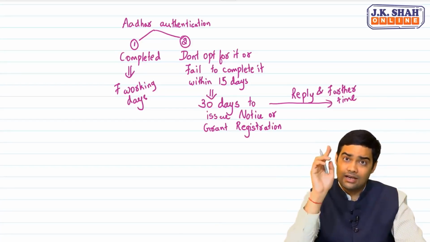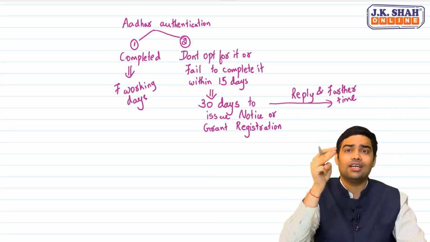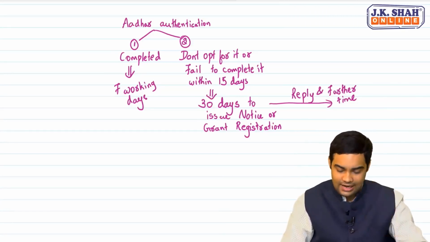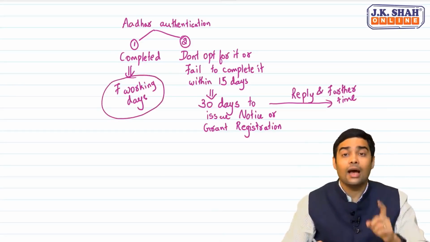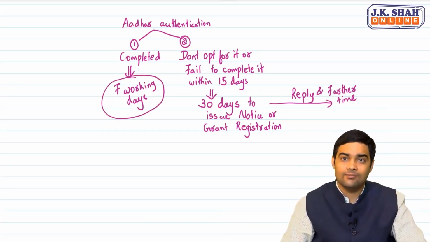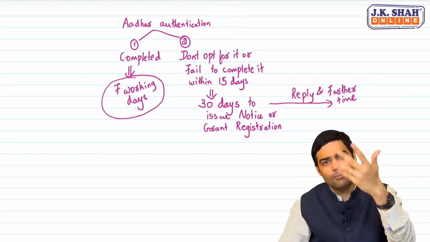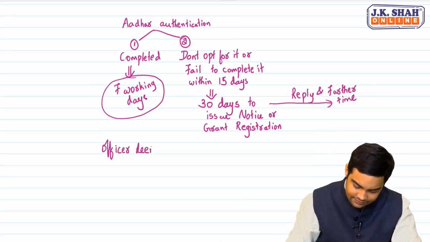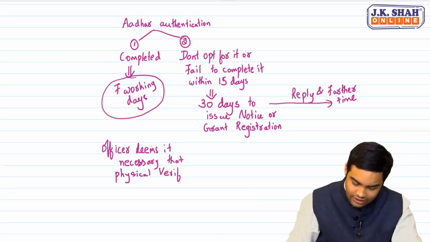Okay. Sir, now he has 30 days. If he does not take action within 30 days, then you will get a deemed registration. That remains same. And here 7 working days? Yes. Plus, one more point has been added. Say suppose you have completed Aadhaar authentication, but the officer deems it necessary that physical verification of the premise should be done before grant of registration.